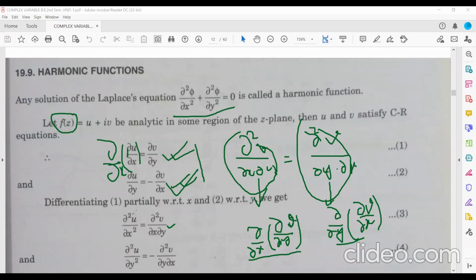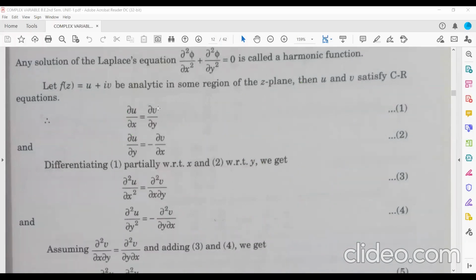Similarly, you can do it with the function v. You need to check that also. So this time we'll differentiate equation 1 with respect to y, and equation 2 with respect to x, and then subtract. Then you will get del square v by del x square plus del square v by del y square, and that will be 0. So v will satisfy the Laplace equation again.